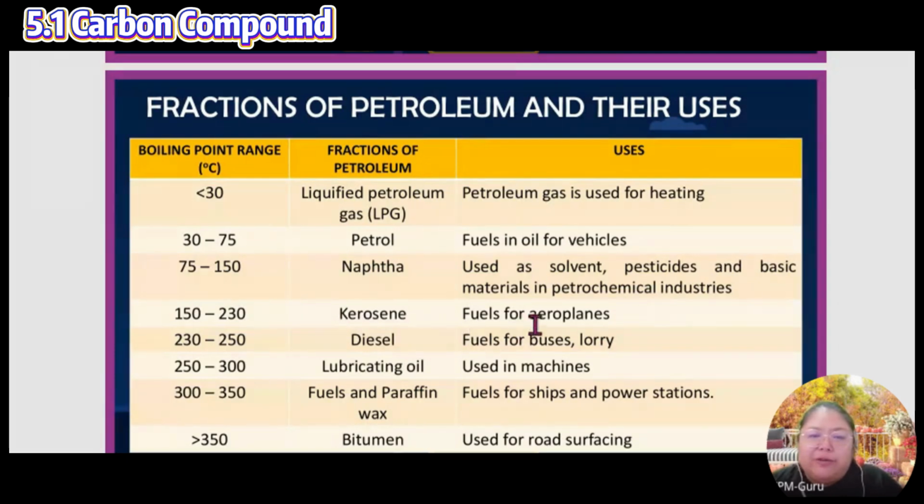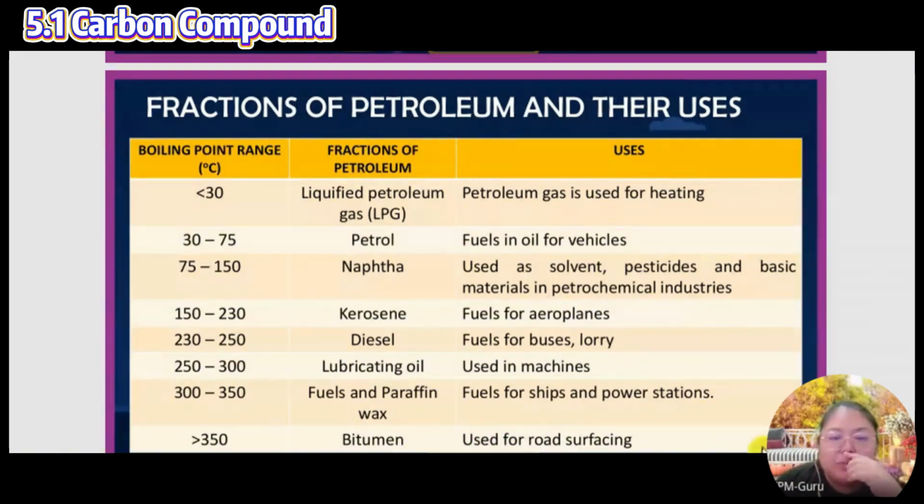Kerosene is fuel for aeroplanes. Paraffin also can. Paraffin is for the ship. Wrong already, the diagram. Kerosene is for the aeroplane, this is in the textbook. Diesel is for buses and lorries. Lubricating oil is for machines in industry. Paraffin wax is for ships and also power stations.